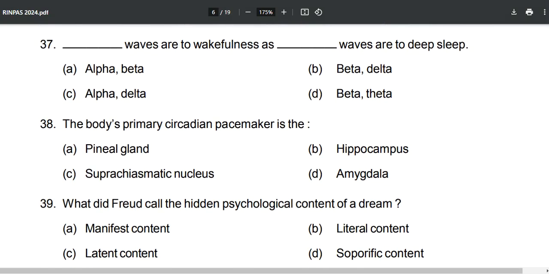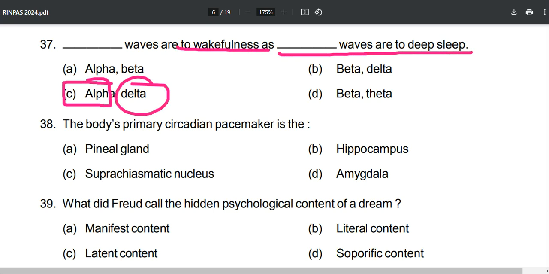Now, question number 37, dash waves are to wakefulness as dash waves are to deep sleep. Now it is so simple. When we are awake, we are having the alpha waves, and deep sleep happens only in the delta waves. They are talking about N1, N2 and N3.